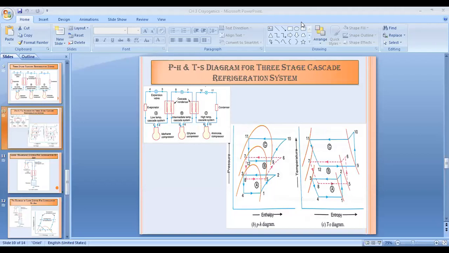Roll number 6 present, 7 present, 8 present, 9 present, 10 present, 11, 12, 13 absent, 14 present, 15 absent, 16 present, 17 present, 18, 19 absent, 20 present, 21 present, 22 present, then 23 to 27 absent, 28 present, 29 present, 30 absent, 31 present, 32, 33, 34 absent, 35, 36, 37 present, 38 absent, 39 absent, 40 present, 41 present, 42 absent, 43 present, 44 present, 45 present.